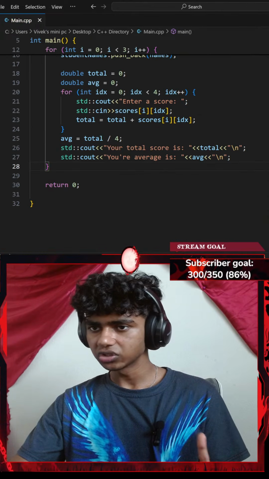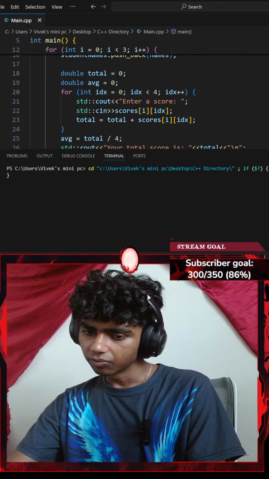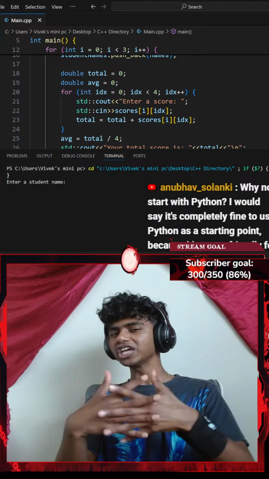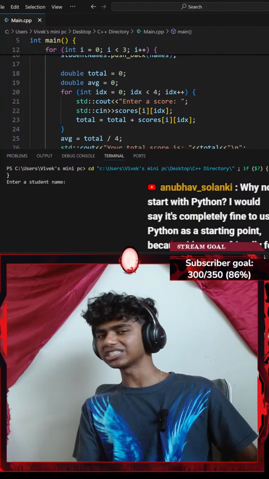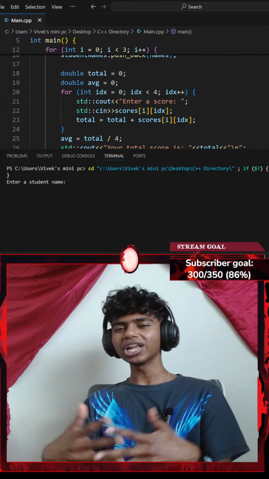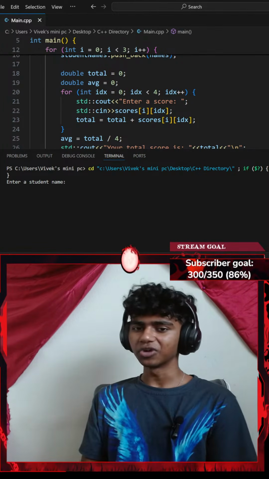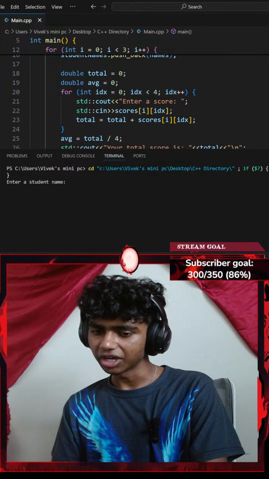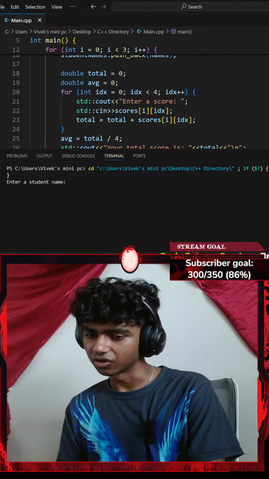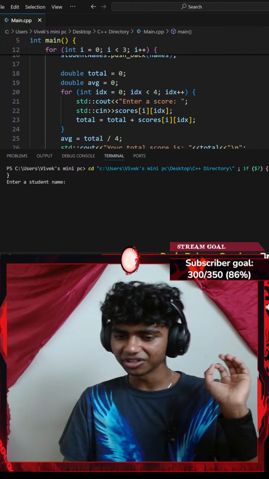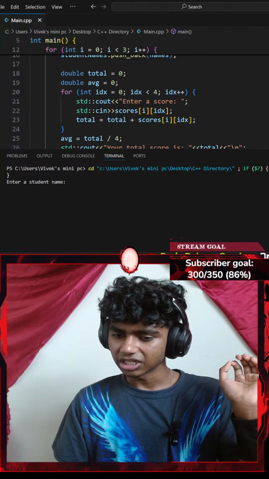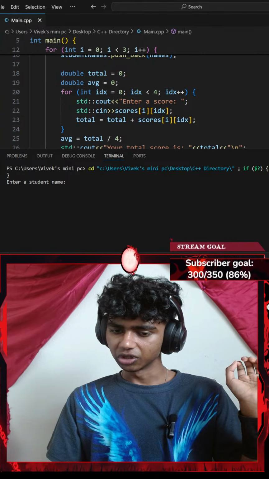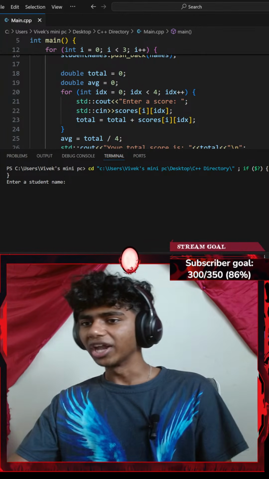If I were to hit Control S to save the code and run the command, brother, use namespace std. Honestly, the reason I don't use namespace std is to avoid name conflicts, because eventually in bigger projects, not using namespace std would cause name conflicts, because other libraries have console output as well. Why not start with Python? I would say it's completely fine to use Python as a starting point because it's friendly for a person first coming to the programming world. Honestly, I agree with that. If you're suggesting to use namespace std, you shouldn't try to help, bro. Where are you from? Why, Python is too friendly to start with. You'll miss out on the absolute basics of programming. Honestly, I kind of agree with that.